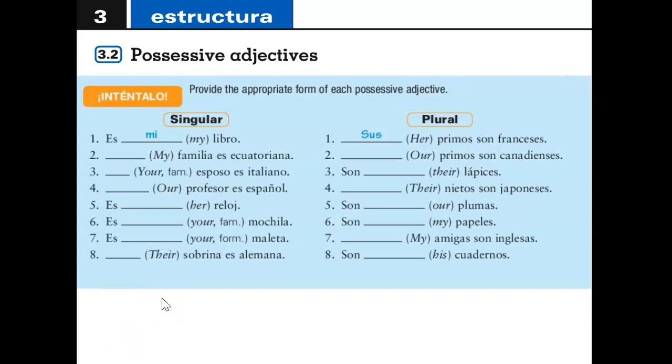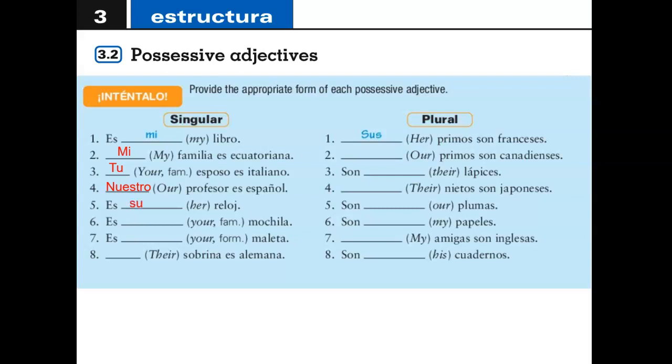Número dos. My family. Familia is singular, so we would say mi familia. Your family, okay, your familiar esposo es italiano. So we're saying your husband is Italian and we're speaking to a friend. So that would be tú, no accent. An accent would be you husband instead of your husband. Our professor. Profesor is singular and masculino. So nuestro profesor. Reloj is masculino and singular. I guess we don't have to worry about the masculino, right?